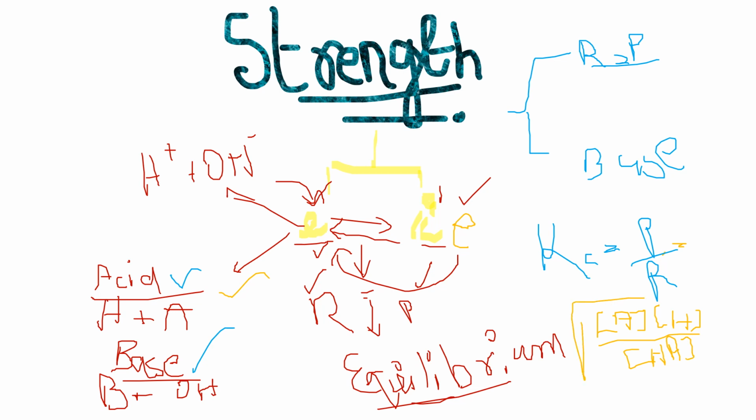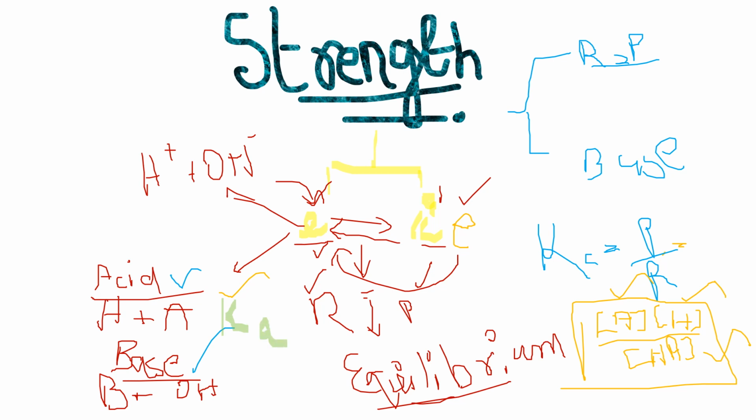Now this is a general term. This is how it works. Now, the most important point, this all is denoted by a constant Ka.